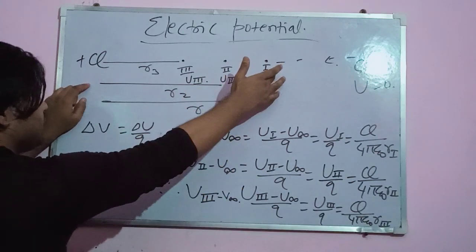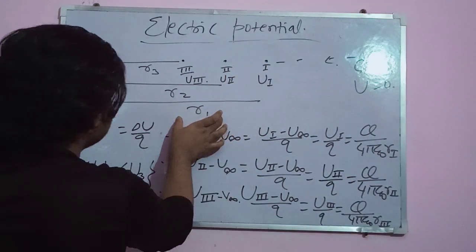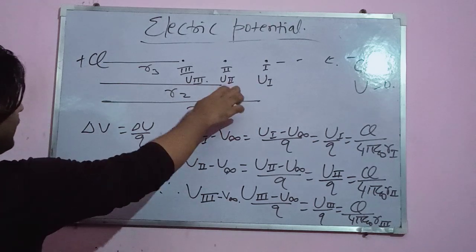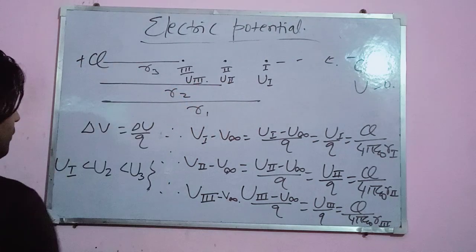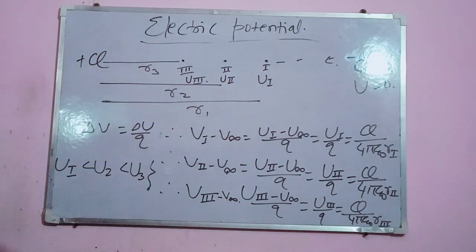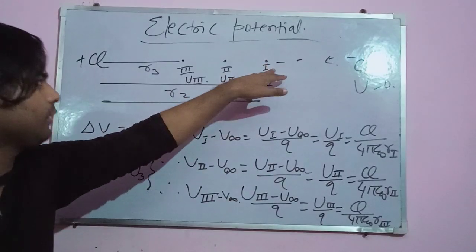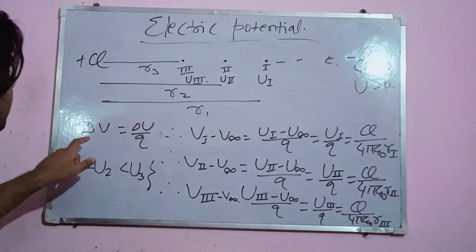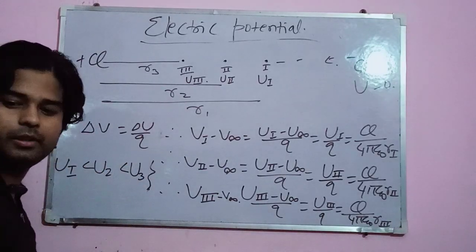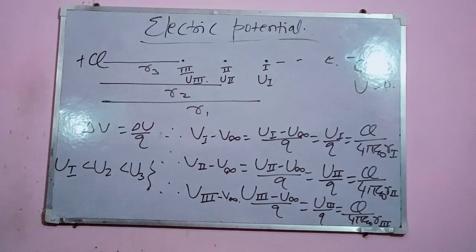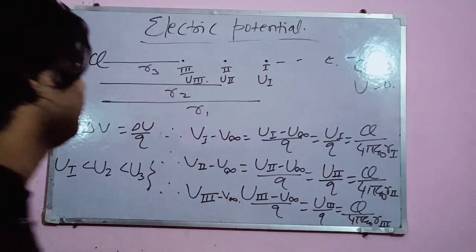The first location is at a distance r1 from plus Q. Second is at a distance r2 from plus Q, and third is at a distance r3 from plus Q. q starts its journey from infinity and comes here. The infinity is not visible. q is also on a spot.